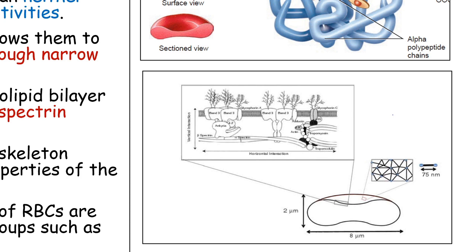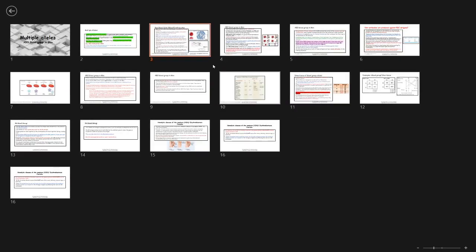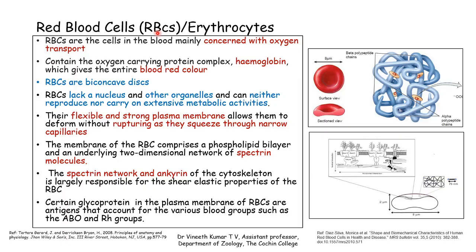The presence of some carbohydrate residue may designate the blood as some particular type, and the absence may designate some other types. So this is about the general structure of the RBC, where we discussed the membrane, etc.